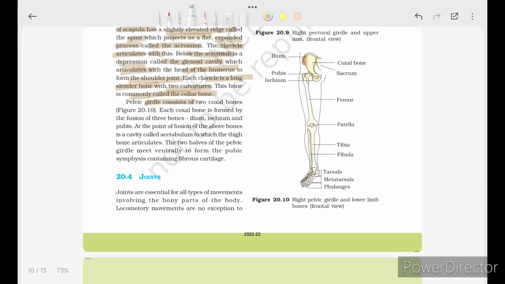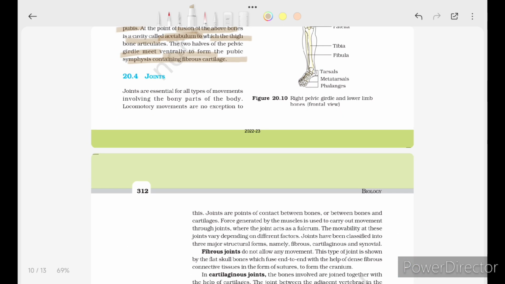Pelvic girdle consists of two coxal bones. Each coxal bone is formed by a fusion of three bones, that is ilium, ischium, and pubis. At the point of fusion of the above bones is a cavity called the acetabulum, to which the thigh bone articulates. The two halves of the pelvic girdle meet ventrally to form the pubic symphysis containing fibrous cartilage.